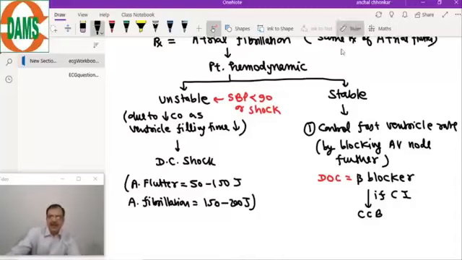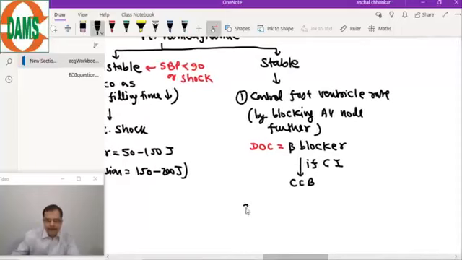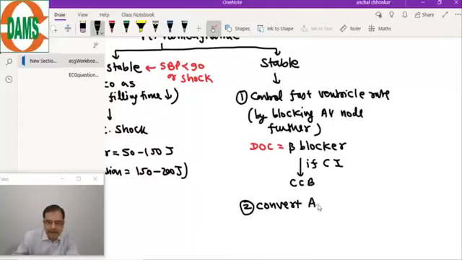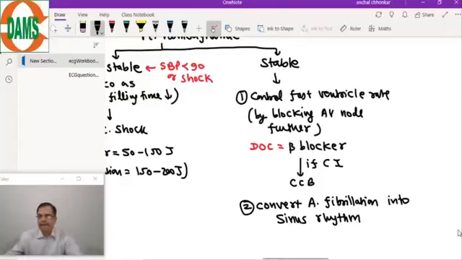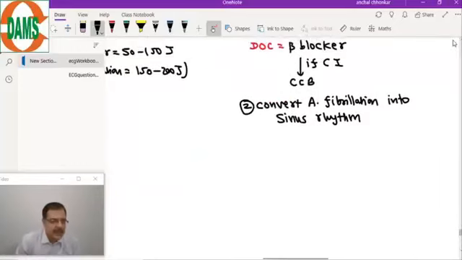Now, the second step, what you have to do, step number 2, is to convert atrial fibrillation into sinus rhythm.